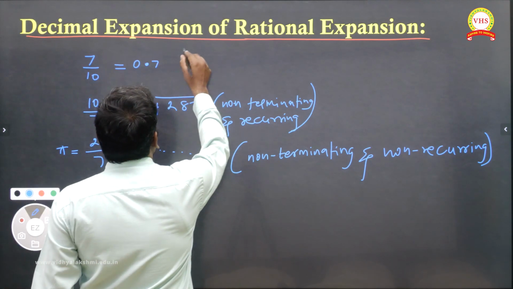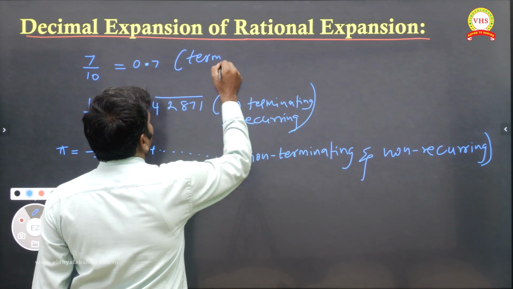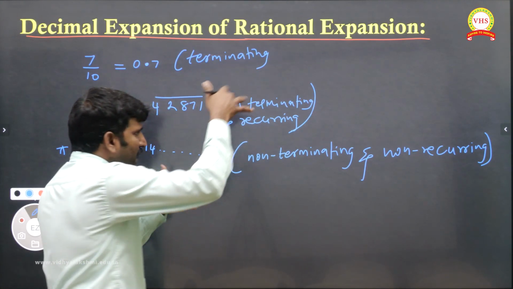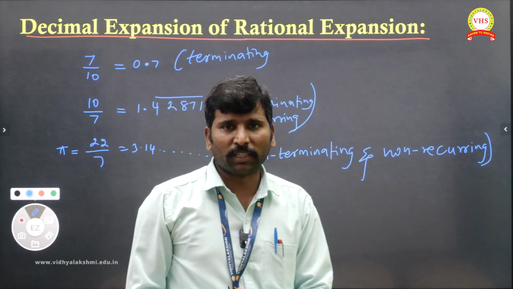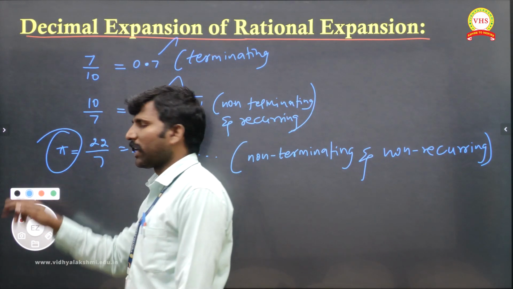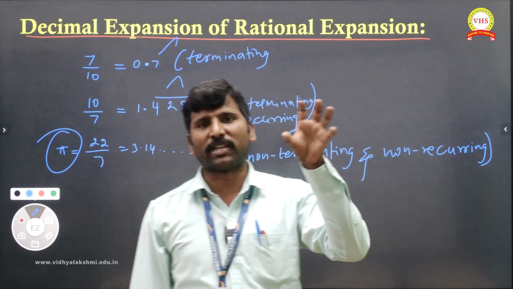Okay, first one is terminating. So 3 ideas we have. This is rational, this is rational. Pi is not rational. Pi will be in the form of irrational.